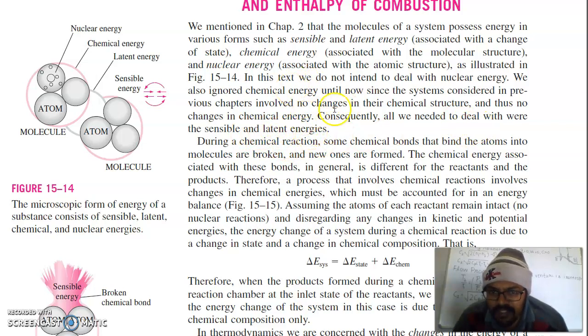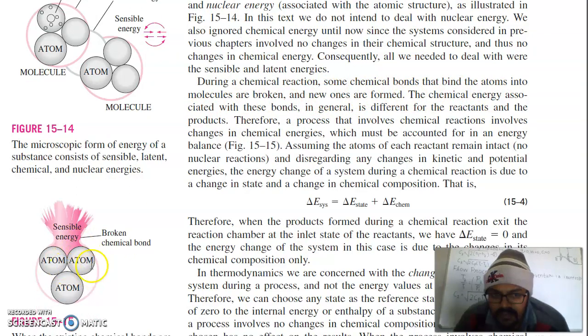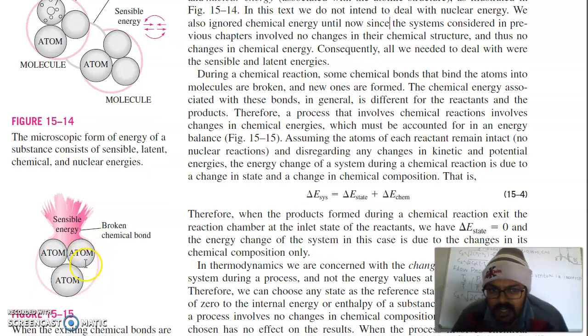Means previously we discussed there were no changes in chemical energy because we did not have to deal with chemical structure change. But now during a chemical reaction, some chemical bonds that bind the atoms into molecules are broken. You can see here one atom and another atom, so they will get broken. During breaking, energy is generated. The chemical energy associated with these bonds in general is different for reactants and for products.